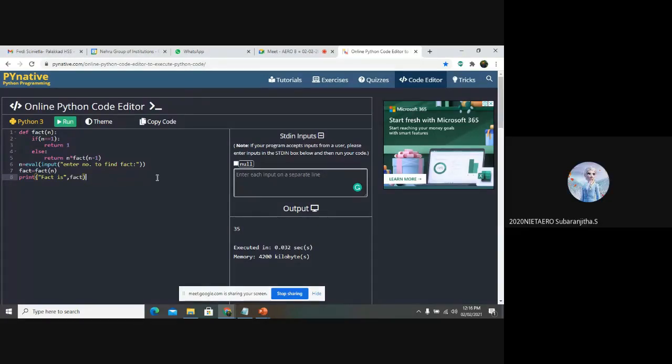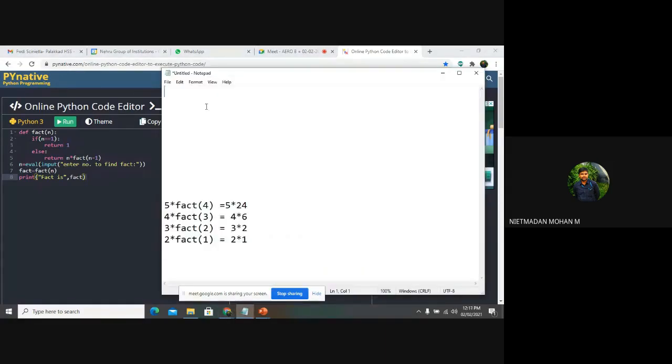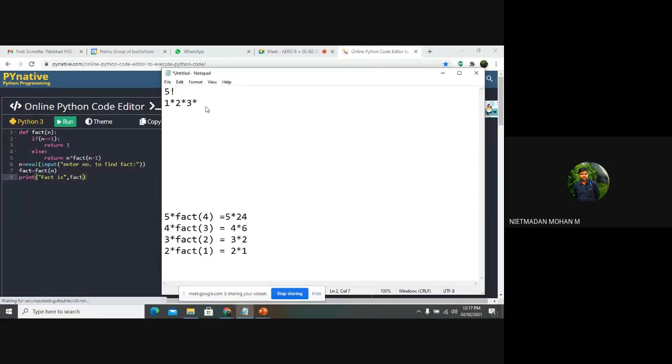Yes, good. So we are going to write the program to find the factorial of a particular number. What is meant by factorial? You all know that if I give an input of 5 factorial, it means 1 into 2 into 3 into 4 into 5, right? So it will produce an answer over here. This is known as a factorial. If I give 5 factorial, it will produce the result as the multiplication of all the numbers 1, 2, 3, 4, and 5.